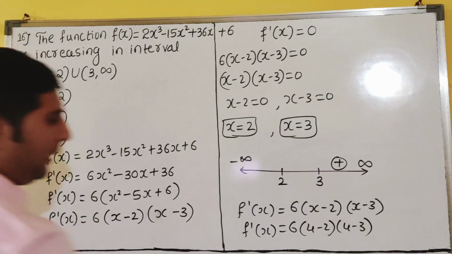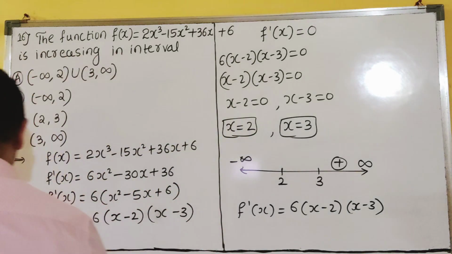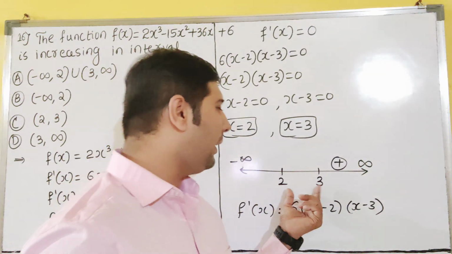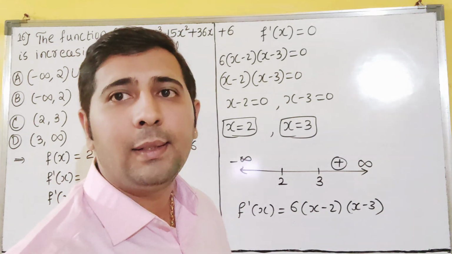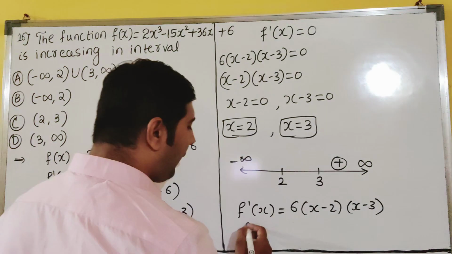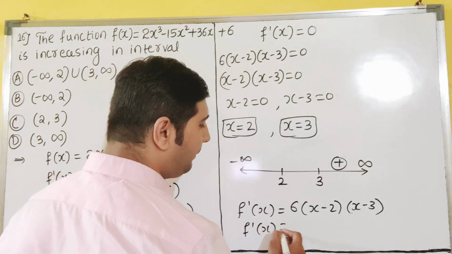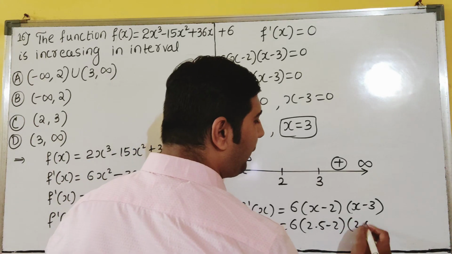So now I will erase this one below. Now the next interval you have to check, dear students. Next is in between 2 and 3. Which number can we take? 2.5 you can take. So if you take 2.5, what will happen? 2.5 minus 2, 2.5 minus 3.